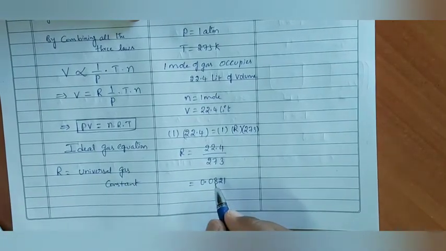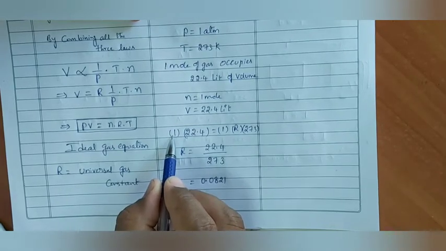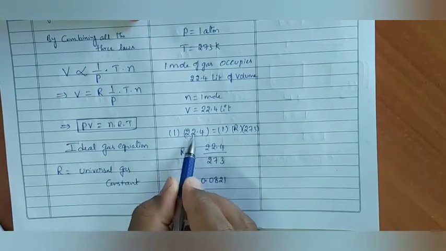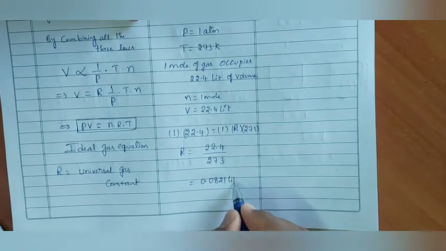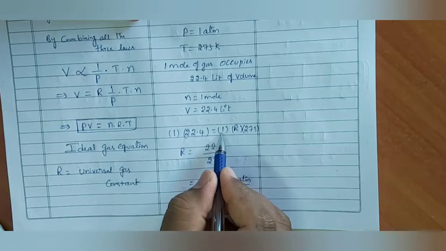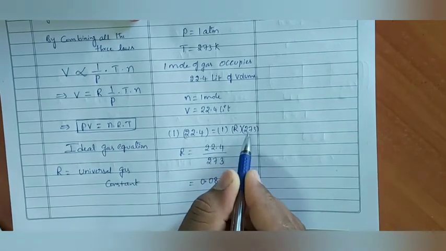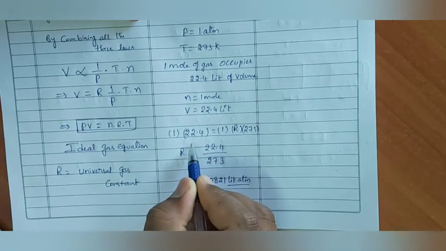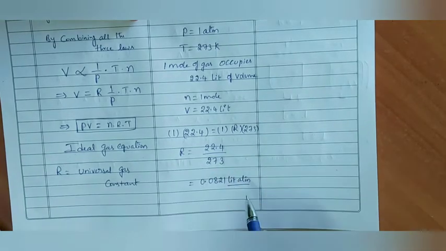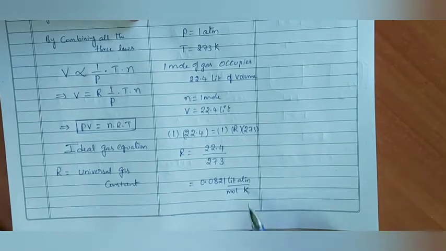R value has units. Pressure in atmosphere, volume in liters, so liter atmosphere. This 1 mole is coming down per mole, at 273 Kelvin. This is also coming down into the denominator, per Kelvin. So liter atmosphere per mole per Kelvin.